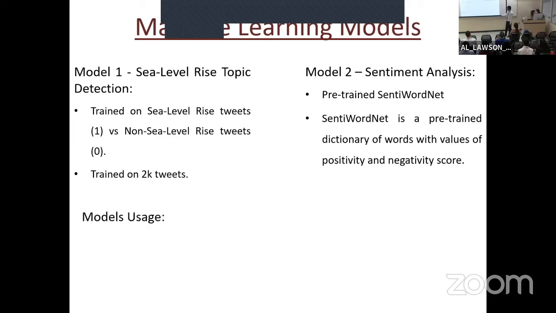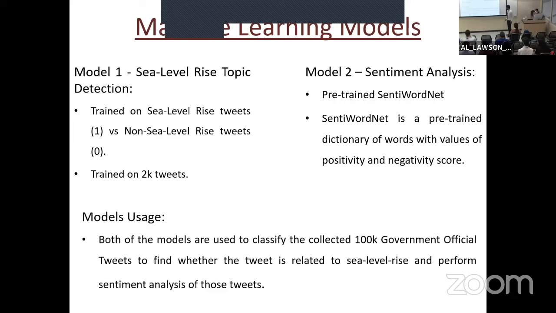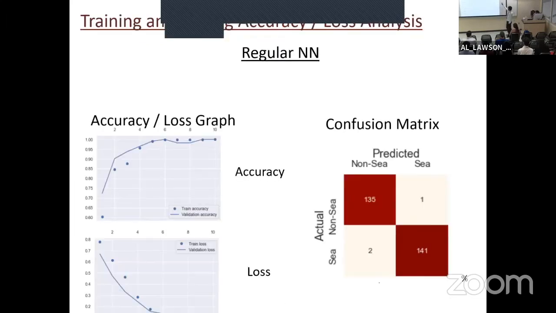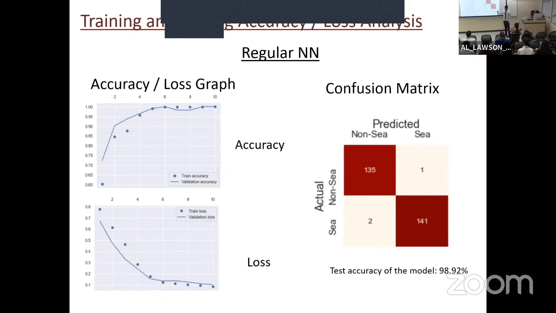We use both of these models to classify the collected 100,000 government tweets to find whether the tweet is related to the issue of sea level rise or not, and then perform sentiment analysis on those tweets. So we created 3 different neural network models: regular neural network, convolution neural network, and long short-term memory.